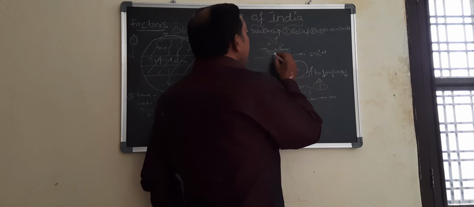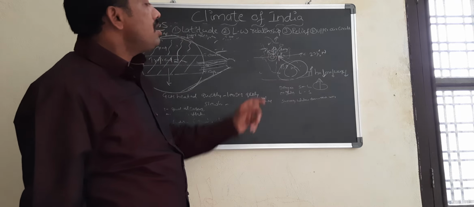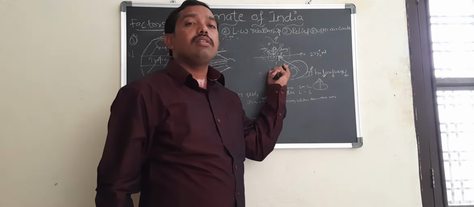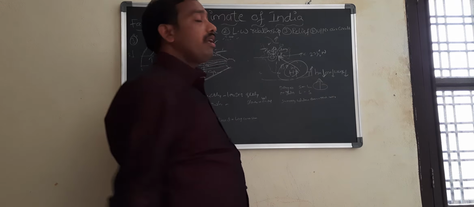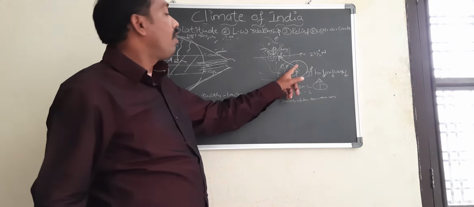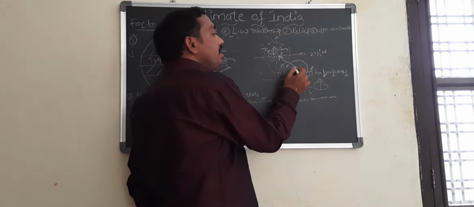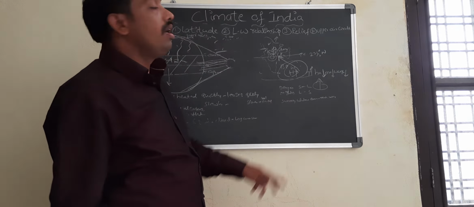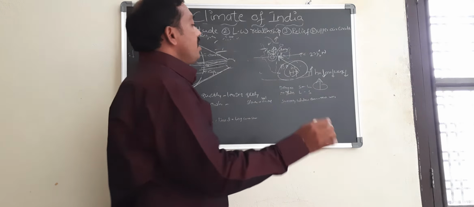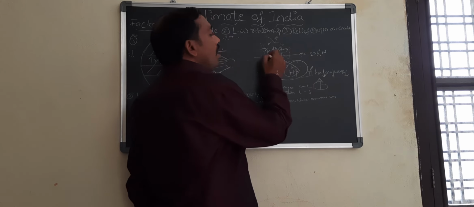When it moves as vertical air currents, low pressure takes place. This low pressure area attracts the winds from the high pressure area. At the same time, during the daytime, on the ocean or water body, high pressure takes place, and on the land mass, low pressure. The winds blow from high pressure to low pressure. It means that during the daytime we get the cool breezes, the winds from the sea to land.